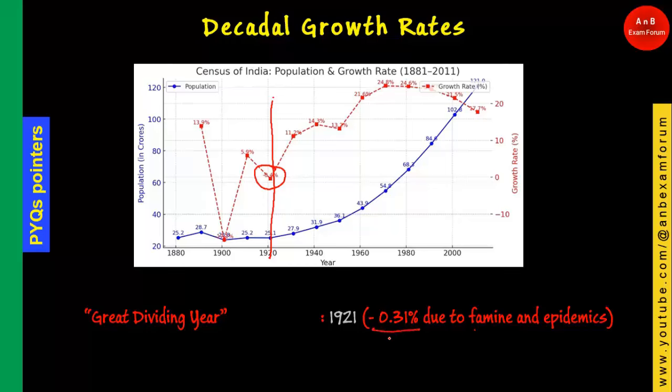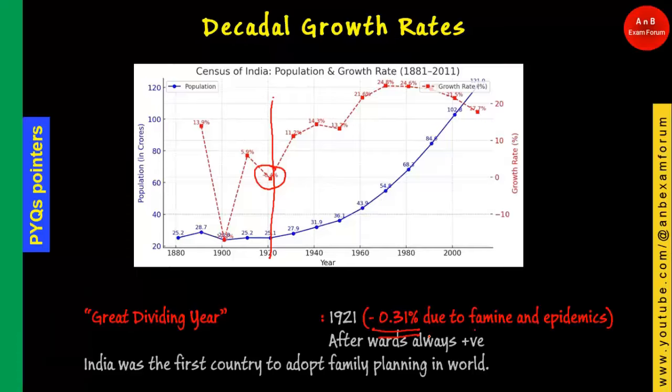The growth rate at that time was minus 0.31, which means people were not being born at that time. In fact, the mortality rate was higher than the birth rate. And afterward it is always positive. One more thing: because of this population explosion, India became the first country in the world to adopt family planning.